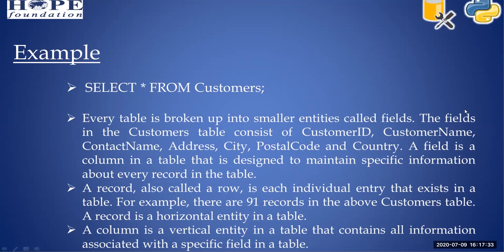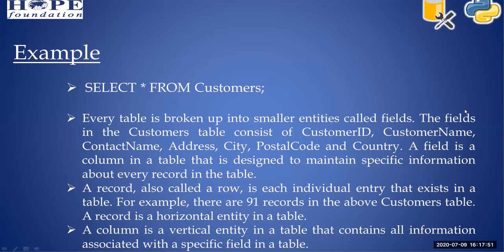Every table is broken up into small entities called fields, right? Fields means cells, or the columns. So the columns are all called fields.